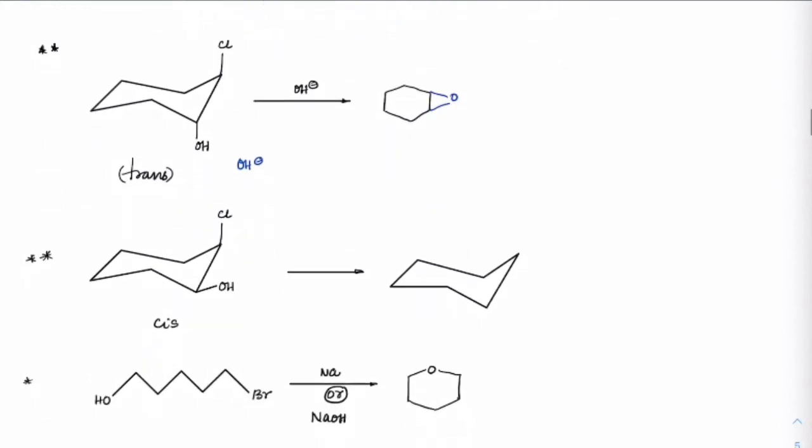But if they are not axial to each other, then this O minus cannot attack on this side. Got it? So in that case, what you will see, OH minus will directly attack here and Cl minus will leave. Got that? So we will simply get this as OH here and this OH will remain. So what we get is a trans diol.